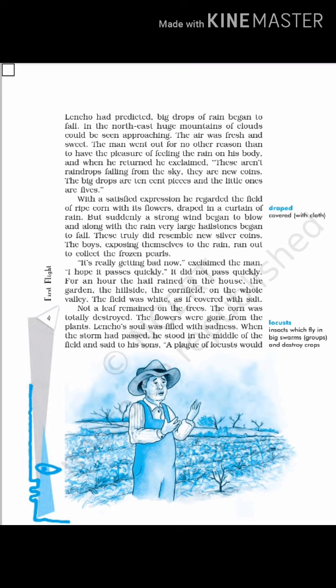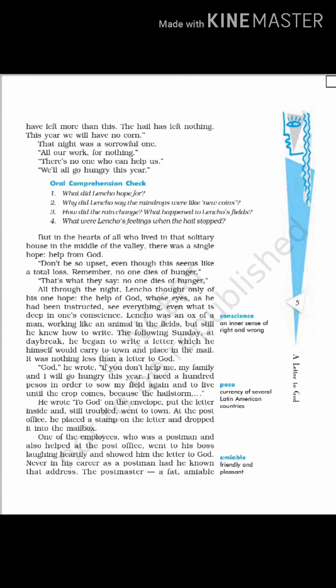As he looks at the destruction done by the hailstones, he realizes that all the flowers had gone and there were no leaves remaining on the trees. His corn was now completely destroyed. He says to his son, a plague of locusts would have left more than this. This means that even if the field had been attacked by locusts or pests, they would still have had more corn than after this hail. The hail had completely destroyed the crops and it looked as if the field was covered with ice. So this year they realized that they would have no corn.